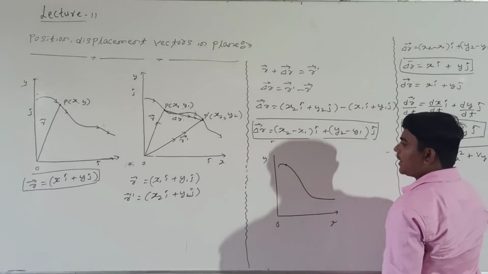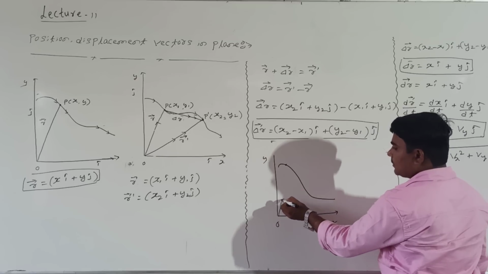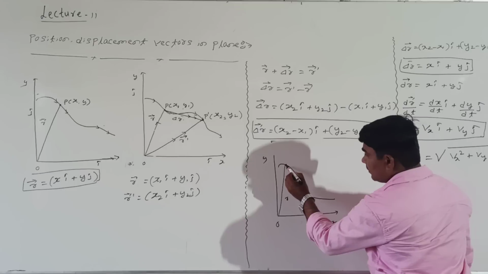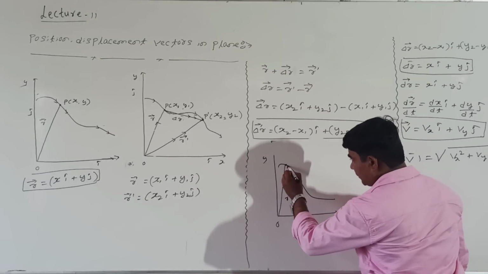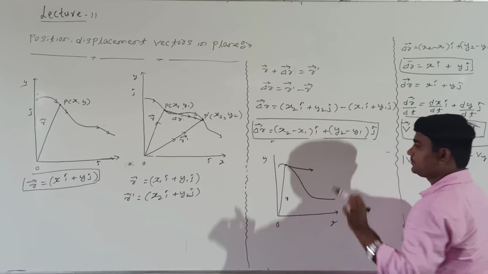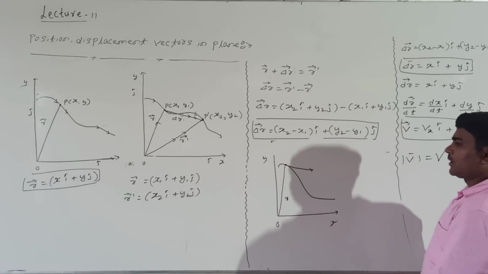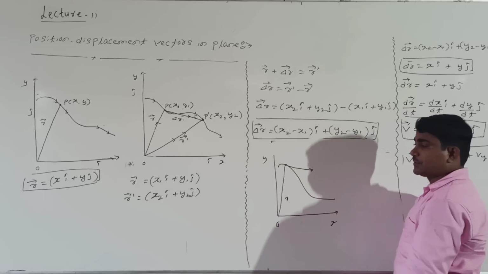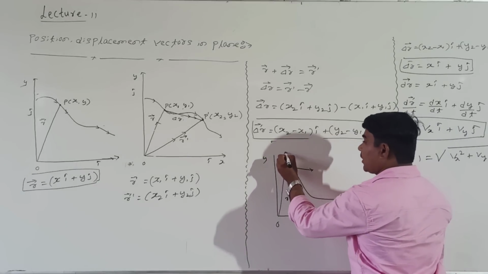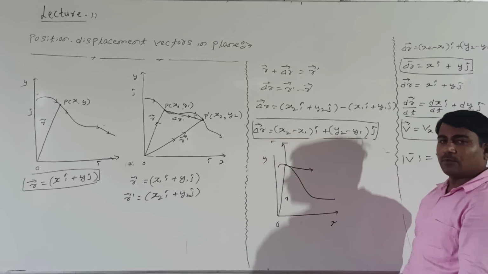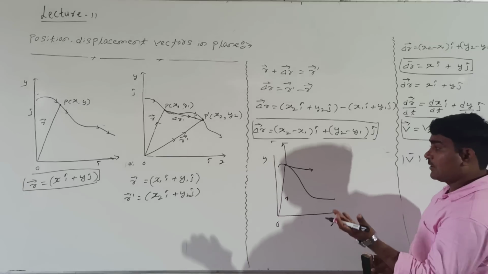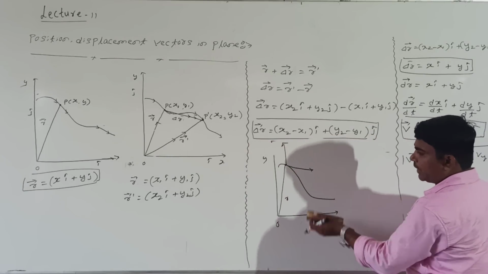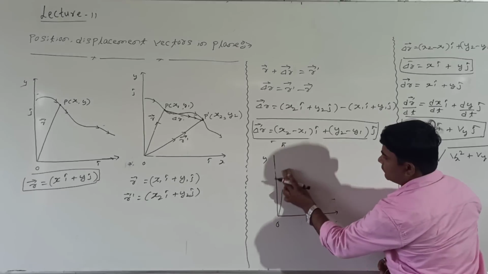At this point, consider r as a position vector. This is the direction of velocity, which we are representing. At the direction, velocity can be resolved into two components. One component is the vertical component, and the second one is the horizontal component. Shall I call this horizontal component by taking one more point?